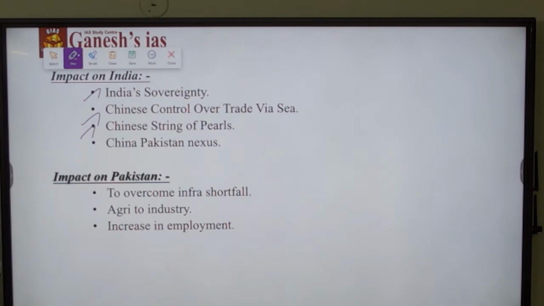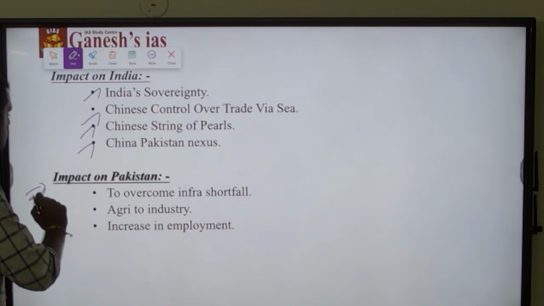The Belt and Road Initiative is acting as a string of pearls to India, that is, it is encircling India, like Gwadar port in the west, Hambantota port in the south, Chittagong port in the east, and the Chinese region itself in the north. Through this kind of Chinese presence, they are encircling India, which is a very major security threat for India, and it will enhance the China-Pakistan nexus in economic, political as well as security aspects.